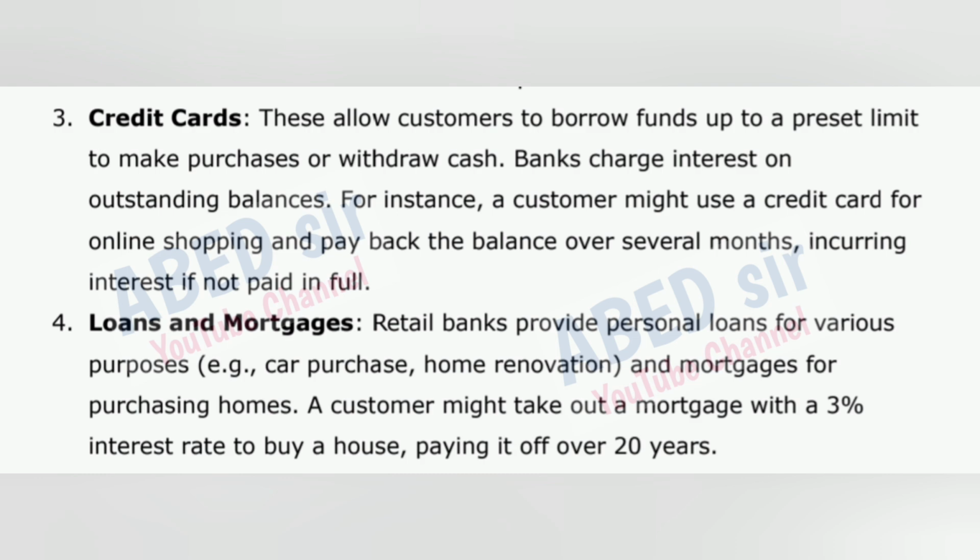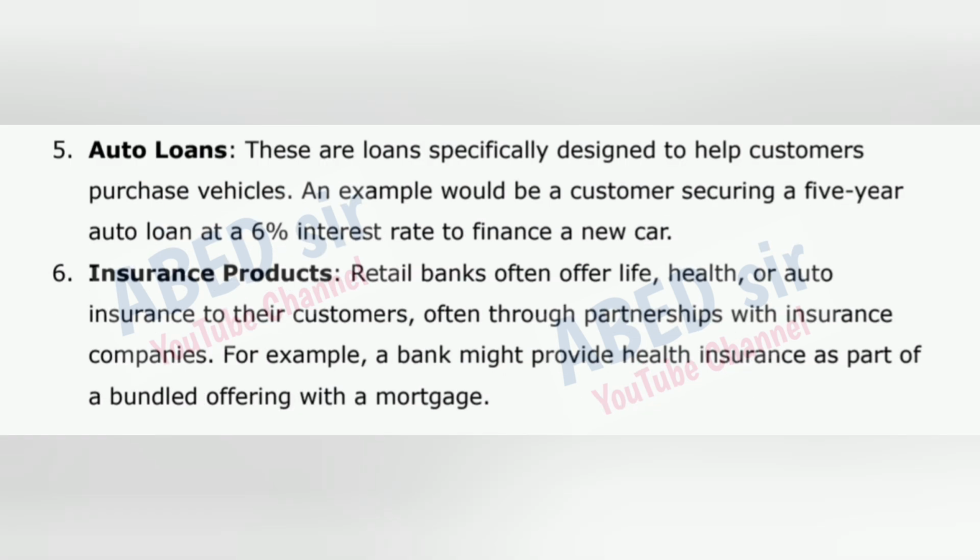4. Loans and mortgages. Retail banks provide personal loans for various purposes, for example, car purchase and home renovation, and mortgages for purchasing homes. A customer might take out a mortgage with a 3% interest rate to buy a house, paying it off over 20 years. 5. Auto loans.